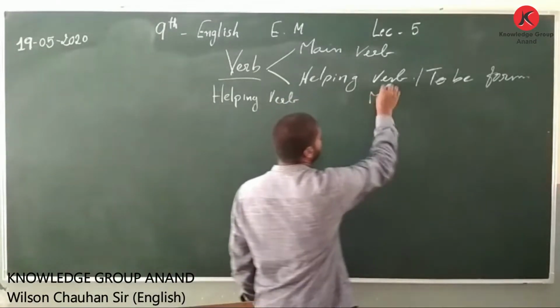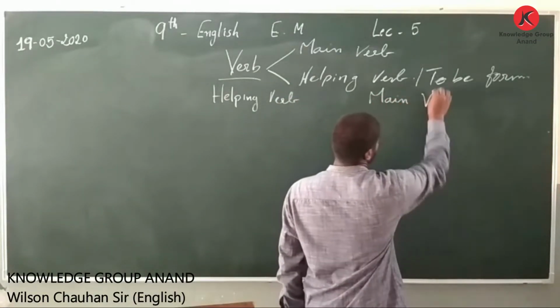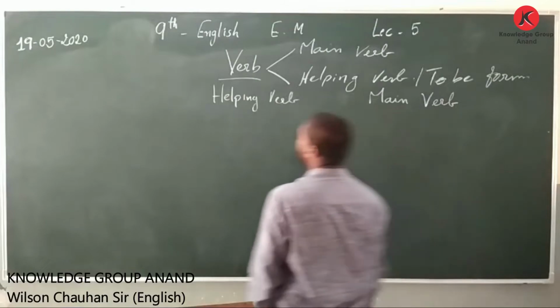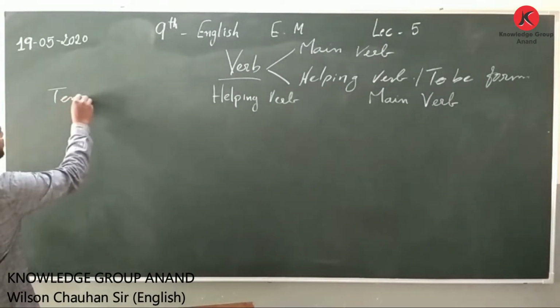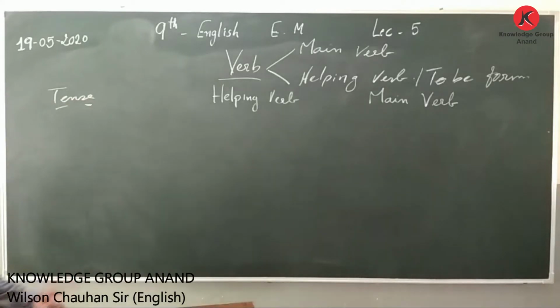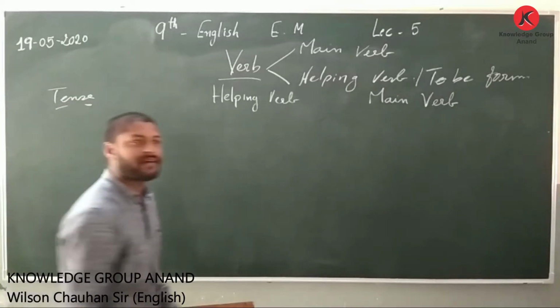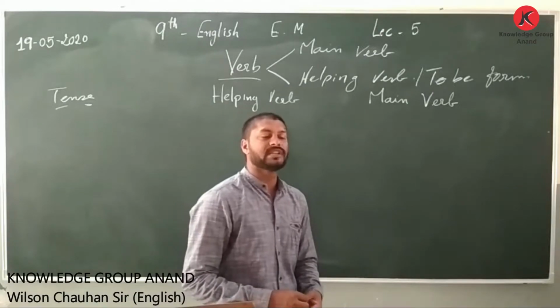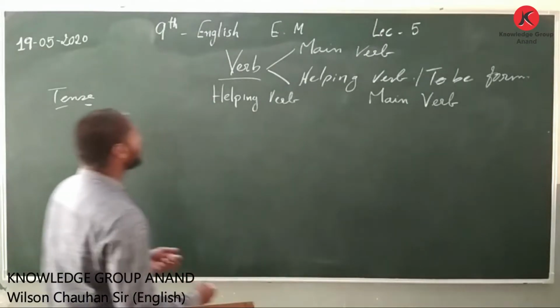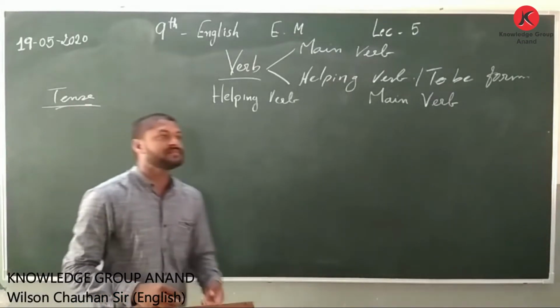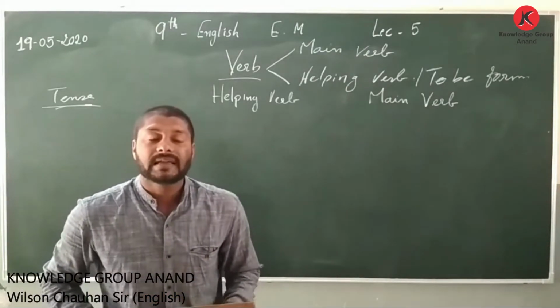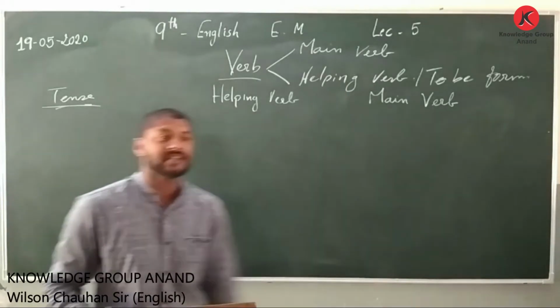Here we will write main verb, and here we will write the tense. Tense for a simple logical statement that we have, we will be able to put into that. Now, why did I say to write it this particular way? Because sometimes what we require is bifurcation in tenses.